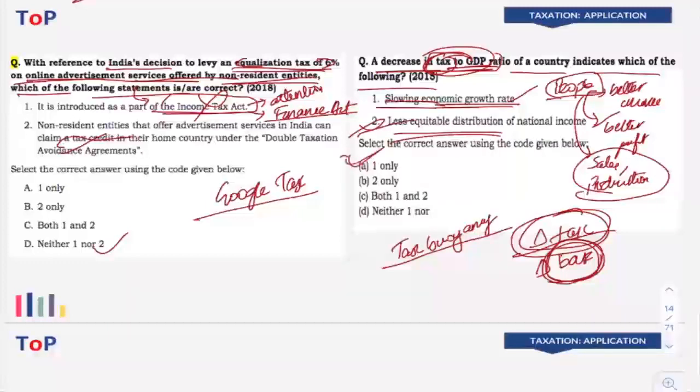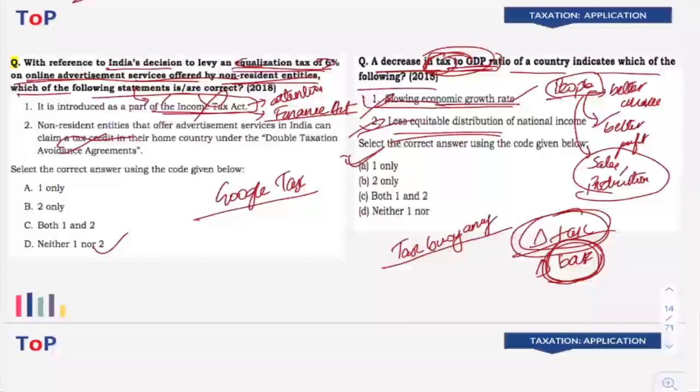So answer is A. Initially, there was a confusion that both 1 and 2 is wrong, because some people said that it is not possible to understand whether economic growth is going down because of a reduction in tax to GDP ratio. But when you think about it in plain terms, in simple layman terms, that is correct. That makes sense.